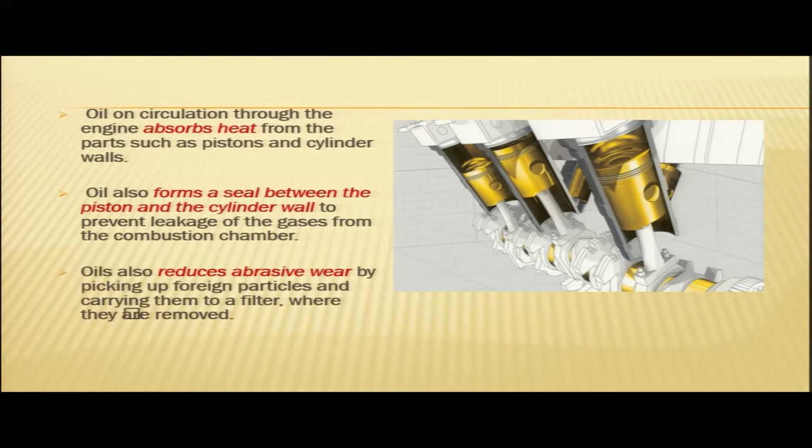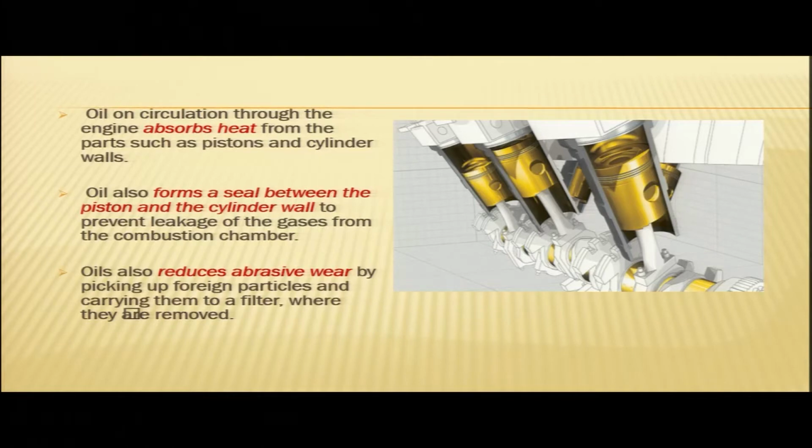Now when the oil is circulating through the engine, it will absorb heat from the parts such as piston and cylinder walls. We all know fuel air combustion is happening inside the cylinder over the piston. So the piston and the cylinder walls are subjected to a lot of heat. Oil on circulation will absorb this heat from the piston and cylinder walls.